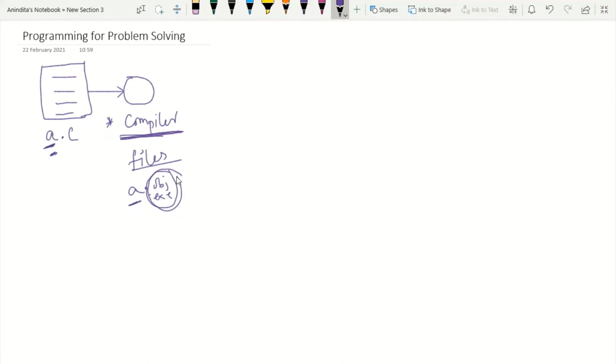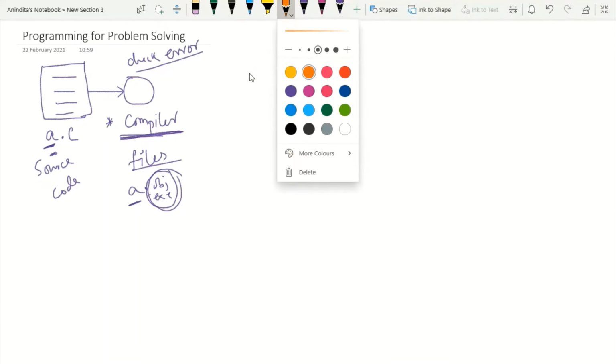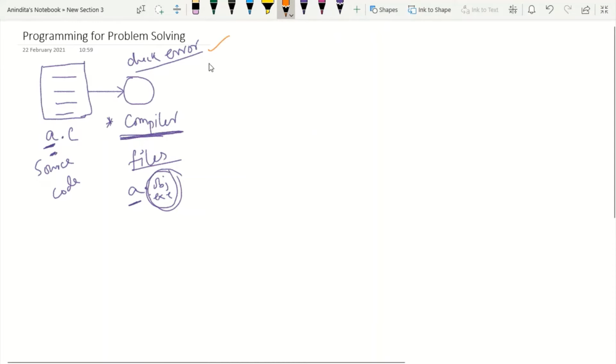So what happens when the source code is submitted to the C compiler? First, the C compiler will check whether there exists any error or not. This is the first thing the C compiler will do. If no error is found, if it is absolutely fine, then the C compiler will create one specific file, and the extension of that file will be .obj. You have to make a note of this.